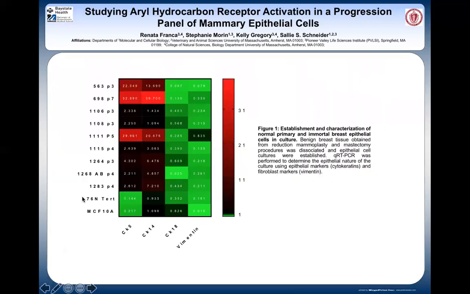We were interested in looking at the response of normal primary mammary epithelial cells. In order to do this, we needed to establish epithelial cell cultures from benign breast tissue, which we obtained from reduction mammoplasty and mastectomy procedures.